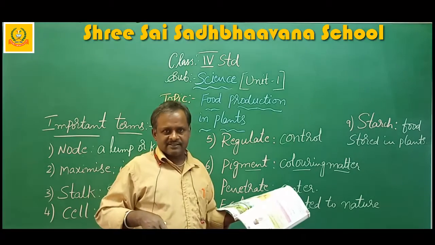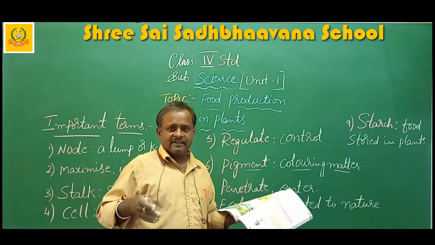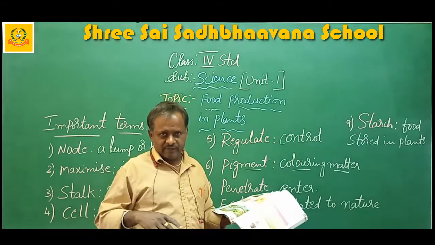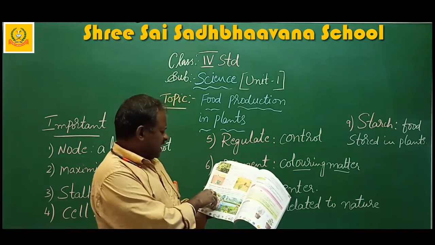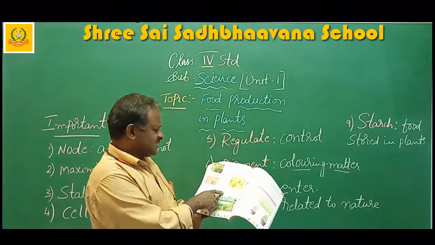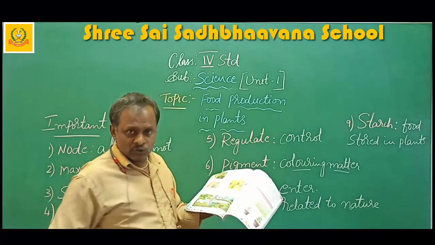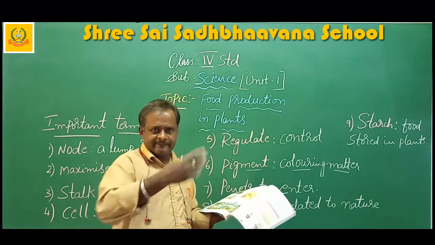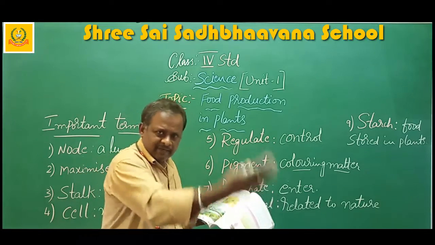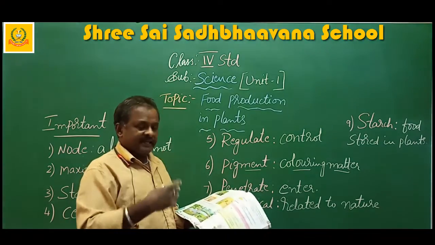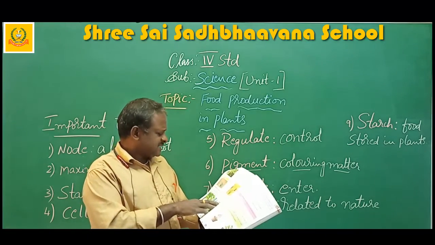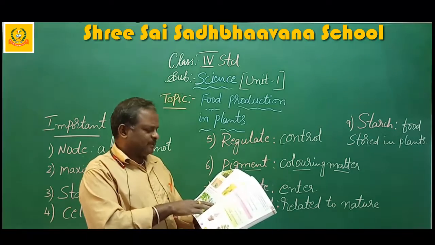Because they are helping us. Because for the purpose of us only they are growing. Okay, relationship between plants and animals. Animals and plants depend upon each other for their survival and growth. That means we are interdependent. That means we are depending on the plants, plants depending on us. We are interdepending.